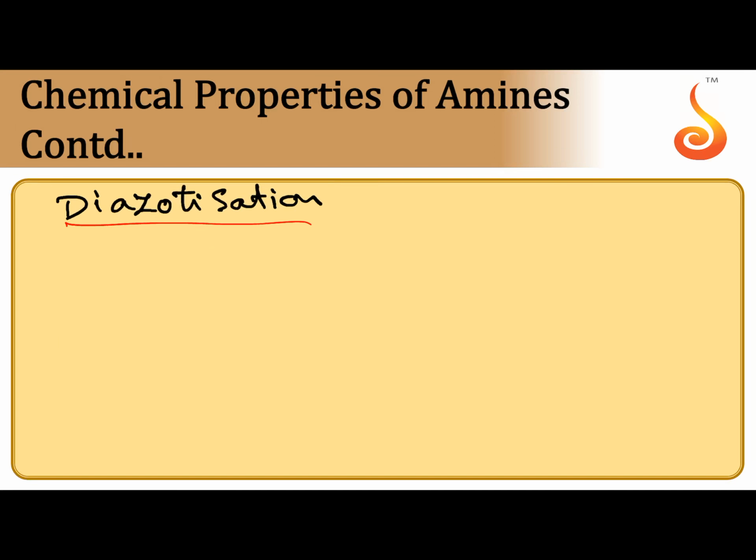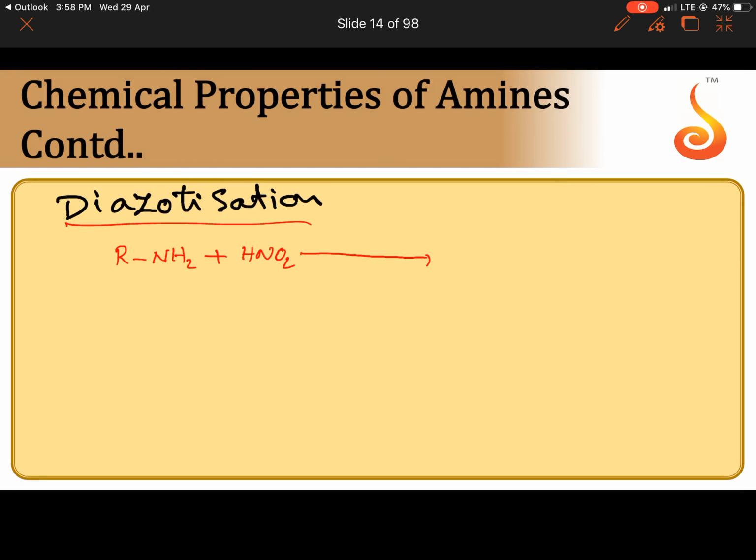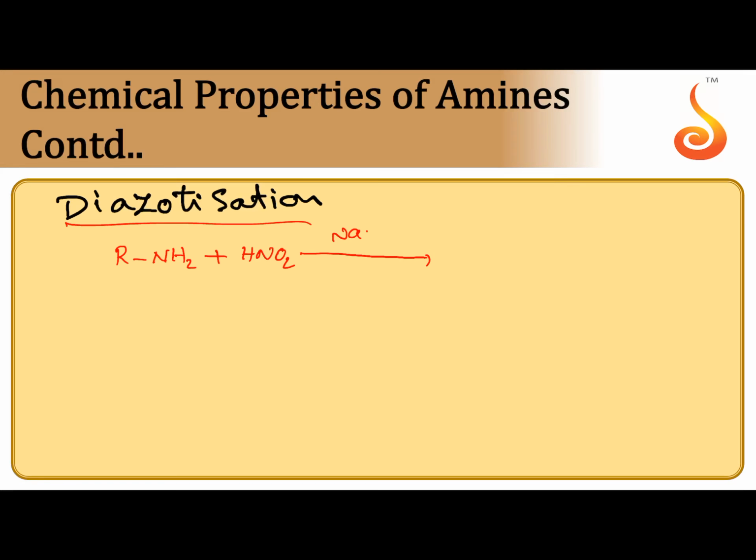Diazotization, formation of diazonium salts. When primary amine is reacted with nitrous acid, that nitrous acid is produced by adding NaNO2 and HCl, then we can get diazonium salt. N2 plus is the diazonium ion, it takes Cl minus, giving diazonium chloride.